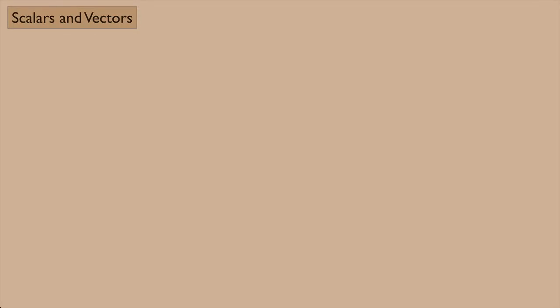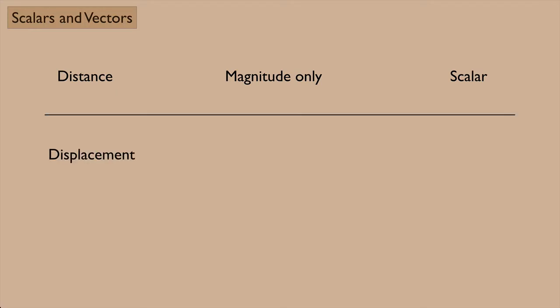So we looked at this quantity called distance, and distance had a magnitude only. It was just a number and some units. And that's something that we call a scalar. On the other hand, we had something called displacement, and that had a magnitude and a direction. And we call something that has both a magnitude and a direction a vector.